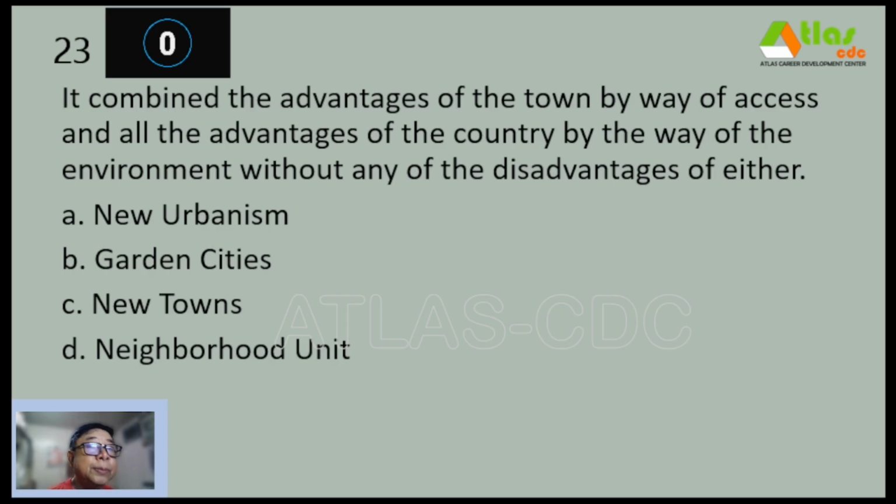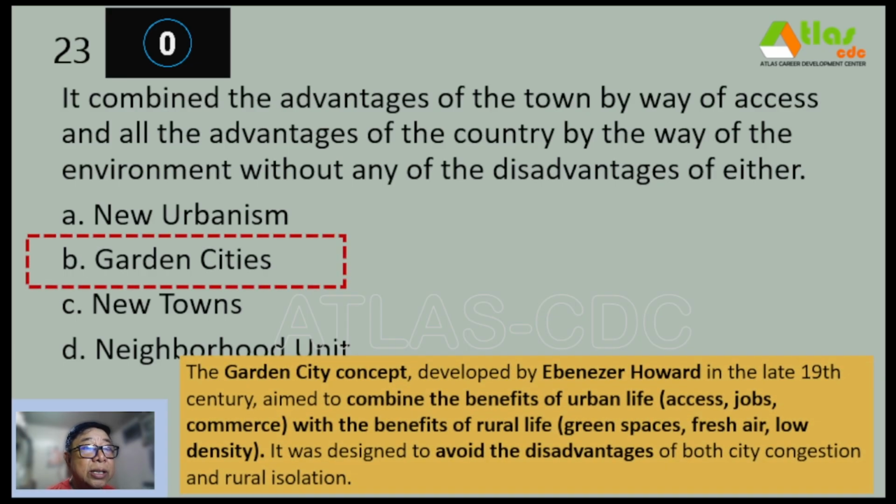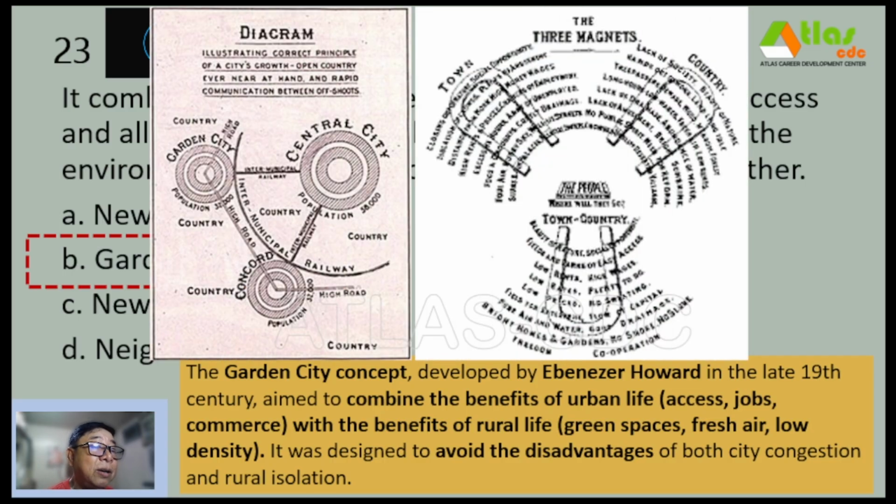And our correct answer is letter B, garden cities. So the garden city concept, developed by Ebenezer Howard in the late 19th century, aimed to combine the benefits of urban life, that is access, jobs, commerce, with the benefits of rural life, green spaces, fresh air, low density. So this is the three magnets according to Ebenezer Howard. So we have the advantages of the town as well as its disadvantages. And we have also the advantages of the country and its disadvantages.